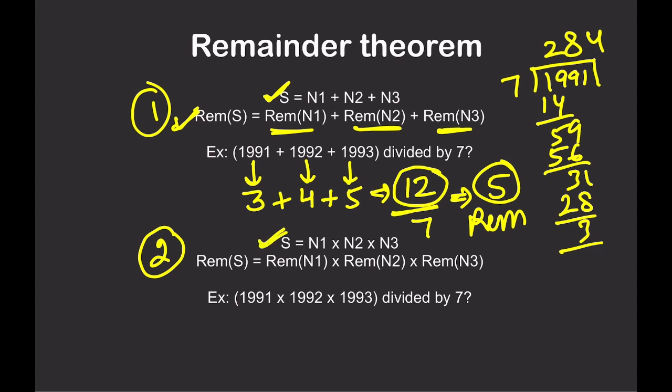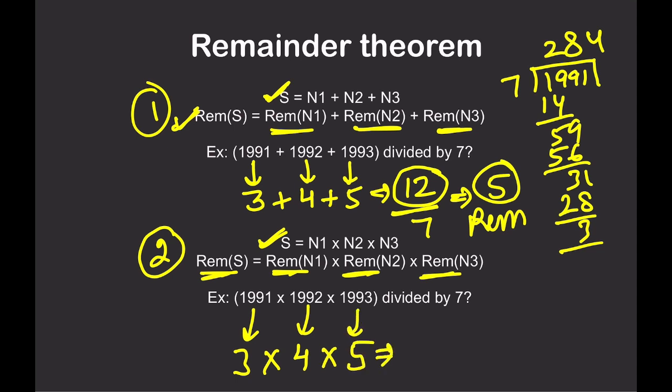When 3 numbers are multiplied, then to calculate the remainder, you need to multiply each of the remainders. Let's see. 1991 when divided by 7 gives a remainder of 3. 1992 divided by 7 gives a remainder of 4. 1993 divided by 7 gives 5. So we have 3 into 4 into 5, right?